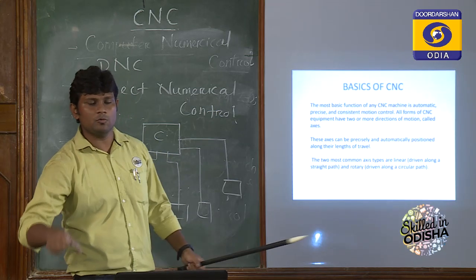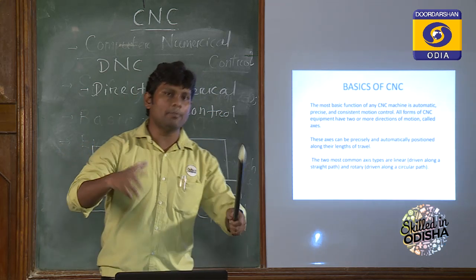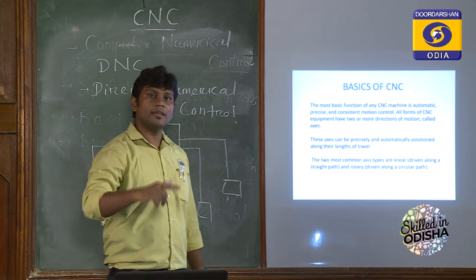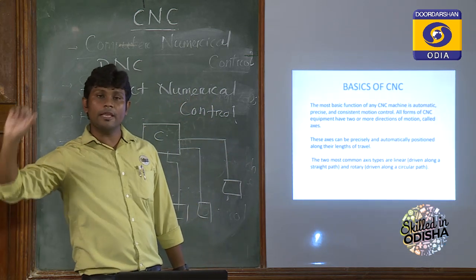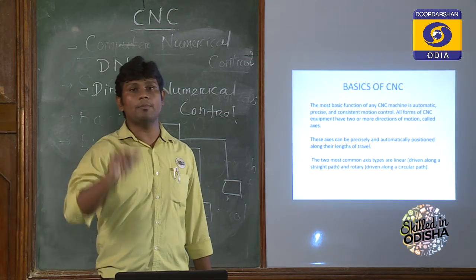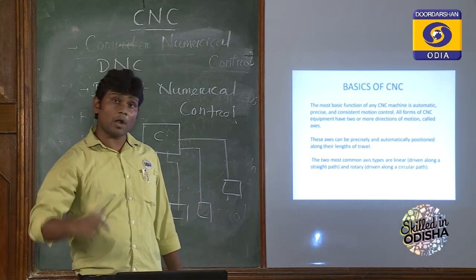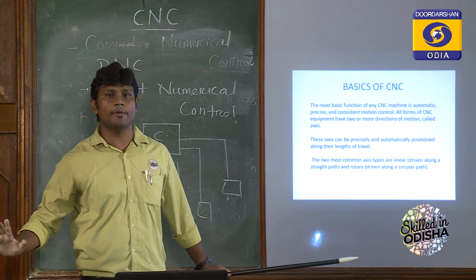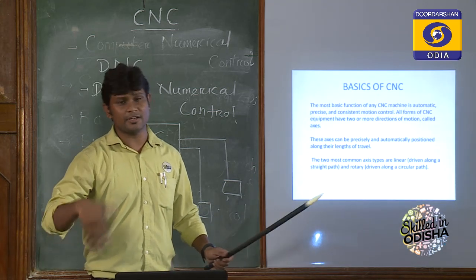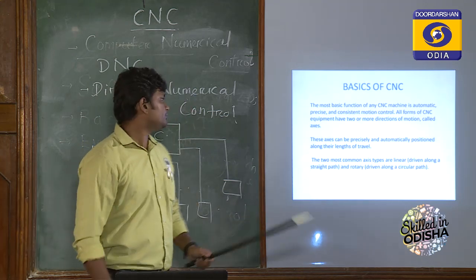That means you should not be involved all the time to do any kind of machining operation. The machine itself can do the machining operation if proper input is provided to it, input in the form of alphanumeric codes, that is called the programming. If the proper programming is given to the computer, it can execute any type of machining operation, whether it is a turning operation, a milling operation, or any metal cutting operation by itself.